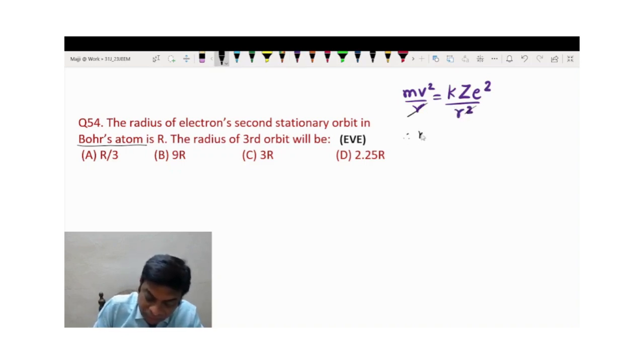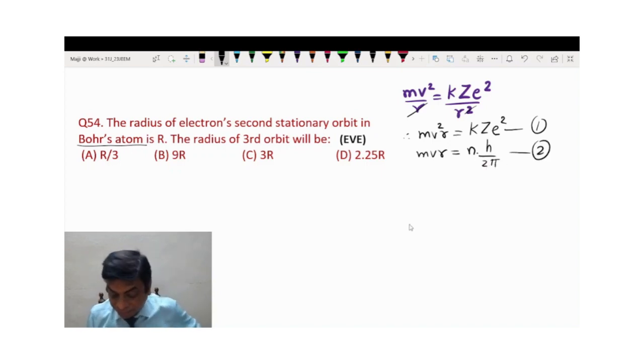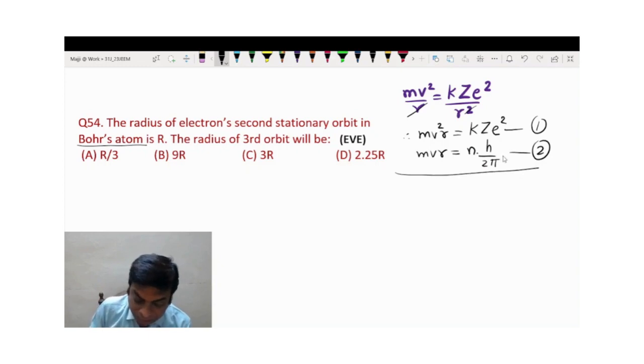So we have mv square by r is equal to k into Z square. Then according to Bohr's concept, the angular momentum of an electron is equal to n times h by 2 pi, where n is the principal quantum number. Now if you want to know v, you can simply divide 1 by 2.